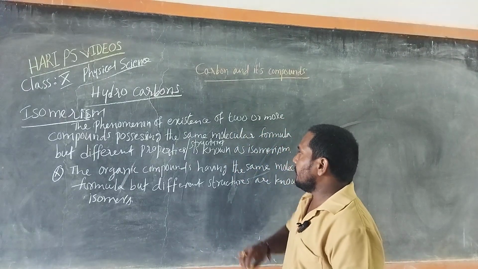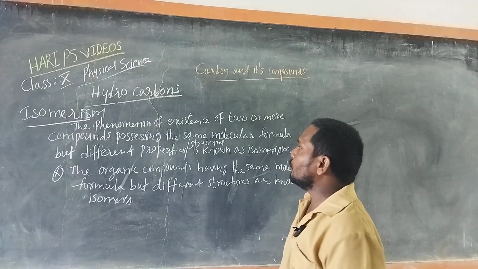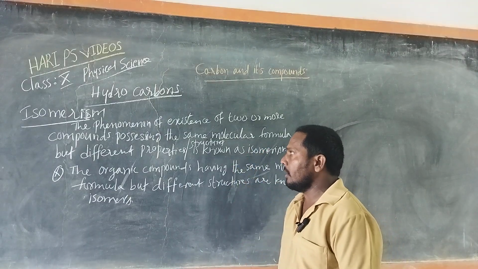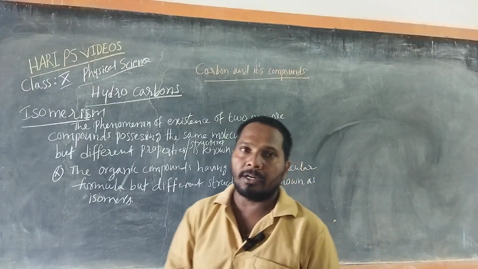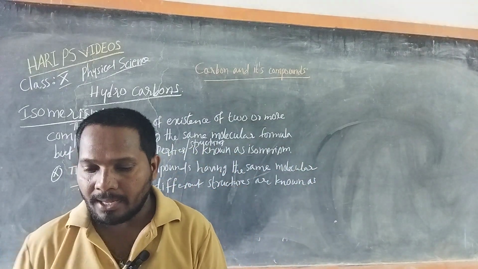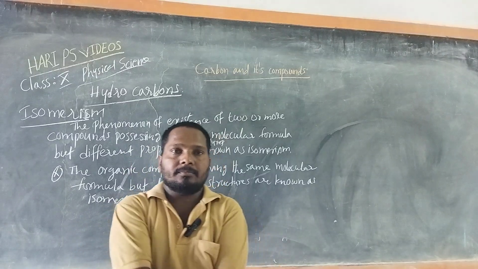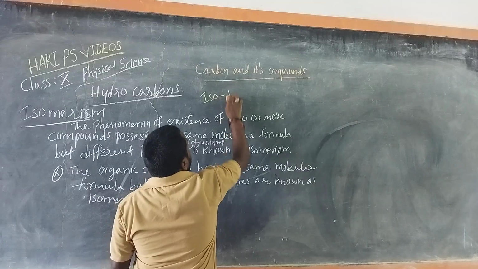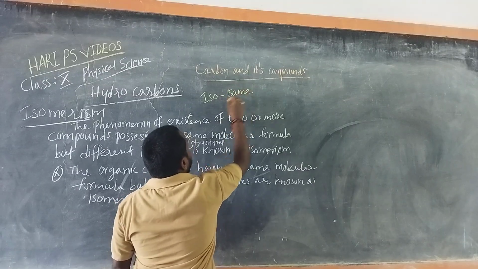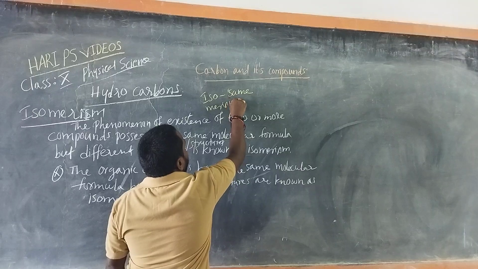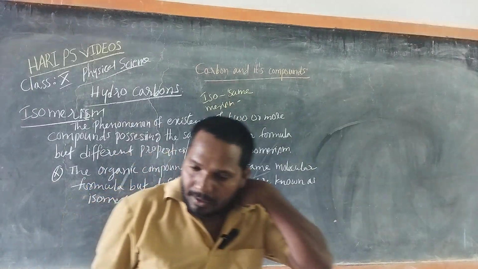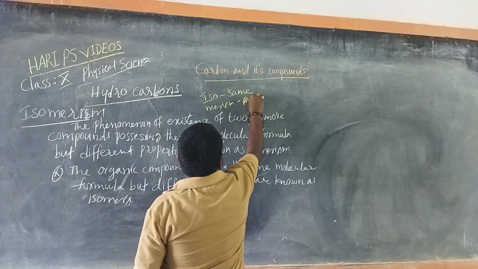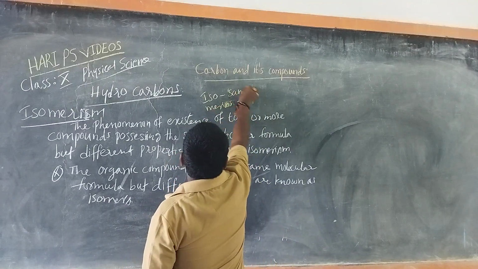Isomerism means the phenomenon of existence of two or more compounds possessing the same molecular formula but different structures or different properties. Here iso means same, and meros means part.